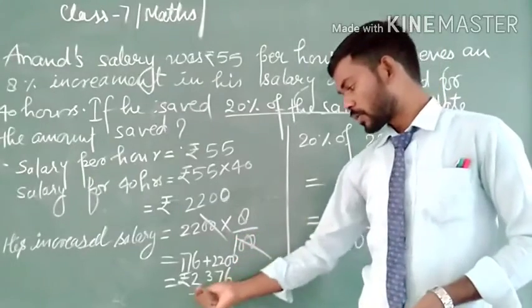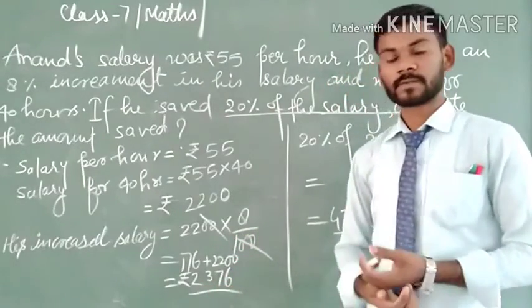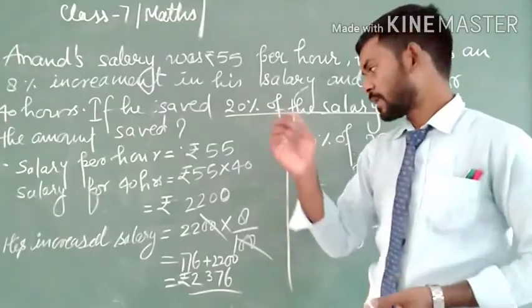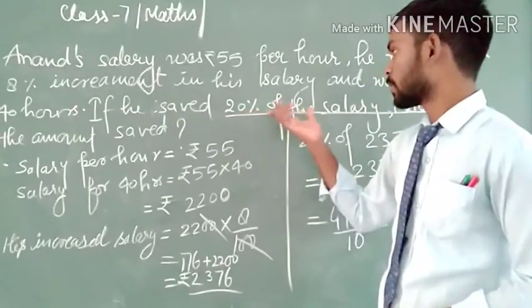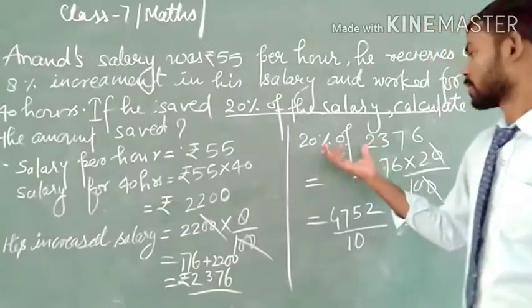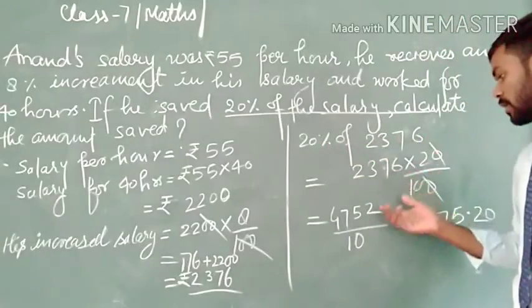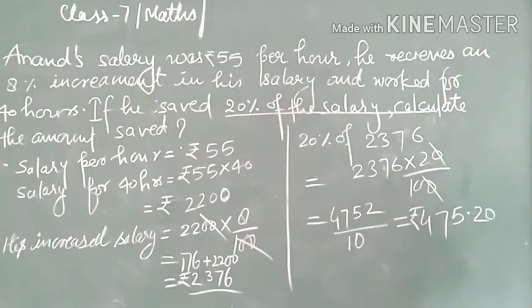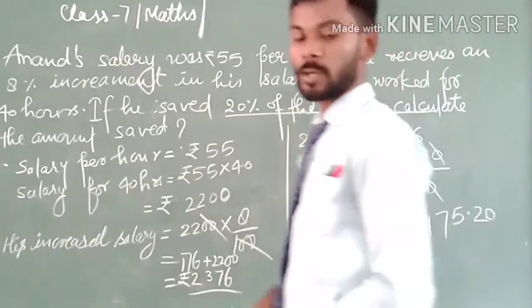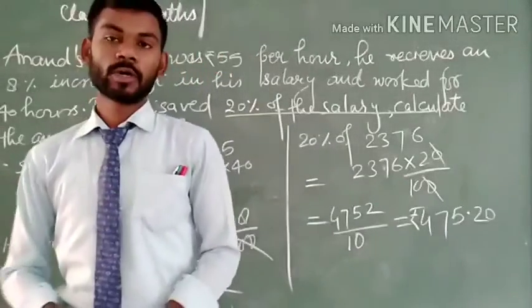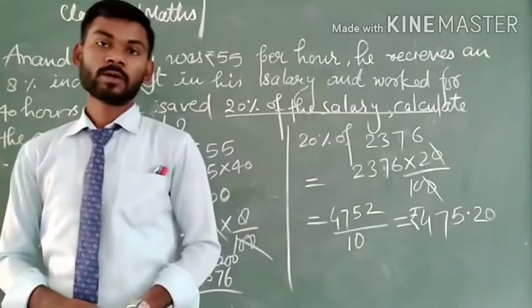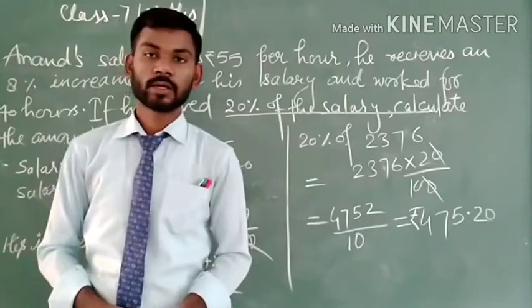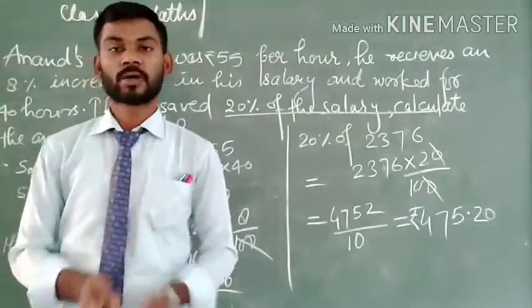So here we get 2376. Next, he saved 20% of the salary. When we solve, we get 475 rupees 20 paise. Therefore, the amount that is saved is 475 rupees 20 paise. Okay students, I hope the solution is clear to everyone.